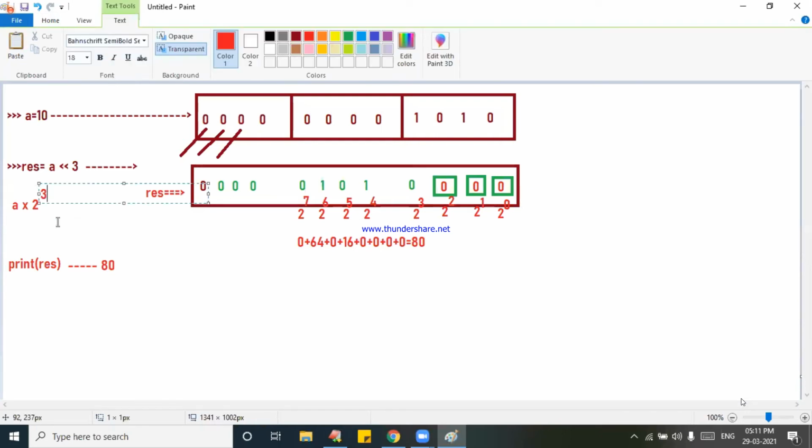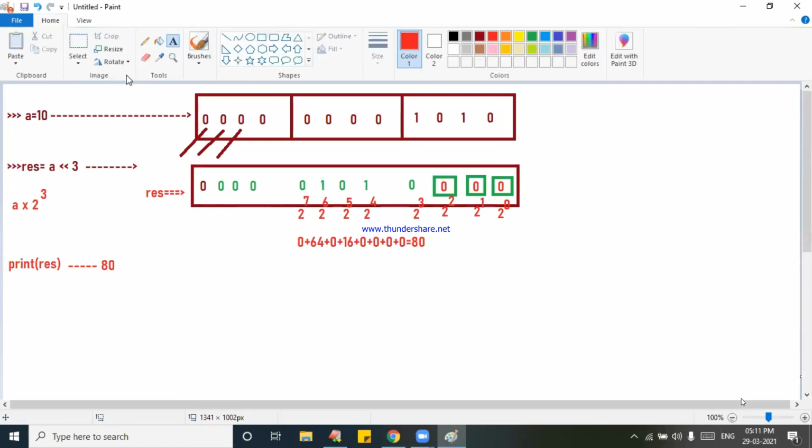See the formula: A into 2 to the power of 3. A is the given value of A. 2 means 2 binary bits, and 3 means the number of bits you are moving. Avinash Mishra, 2 binary bits means what? It's 2 only. So, what is the value of A?